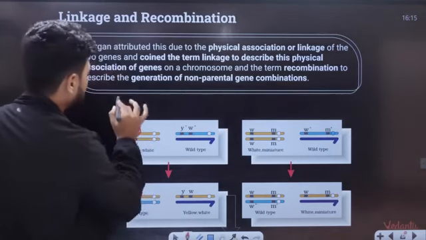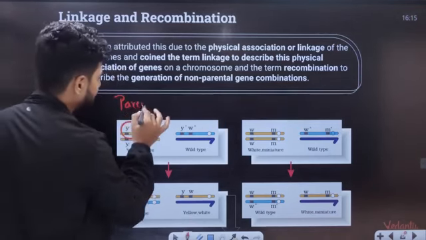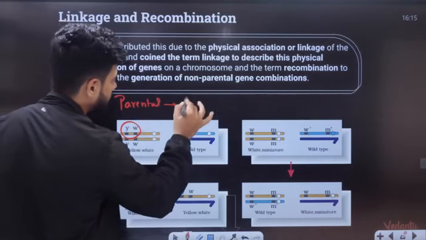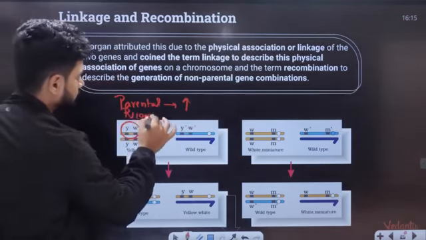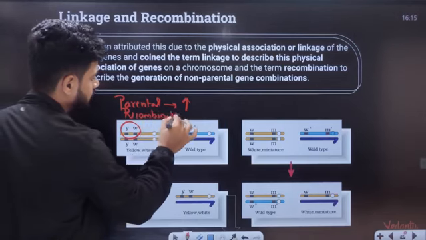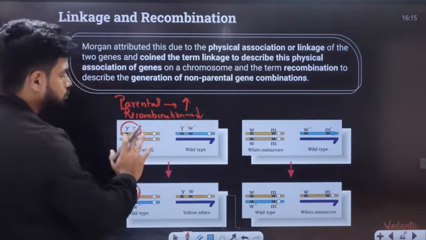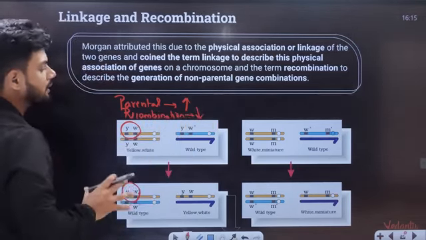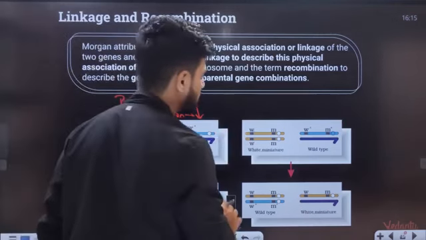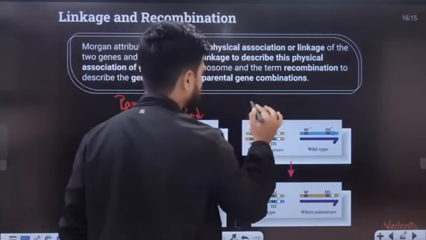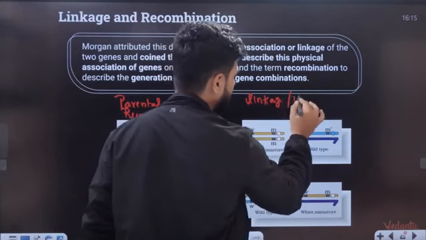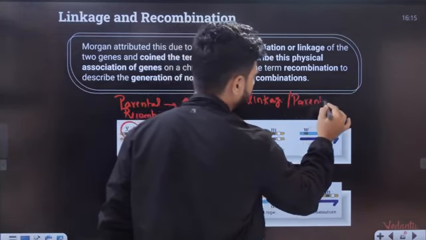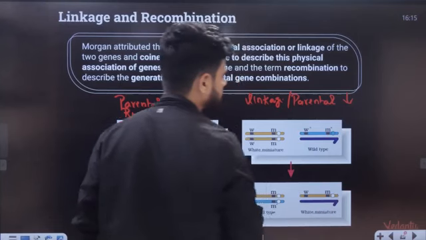When this is happening, the parental combination, that is linkage, will be high. Recombination will be very low. Why? The two genes are very close to each other. But here, you see, two genes are very far from each other. So linkage or parental combination is going to be very low.